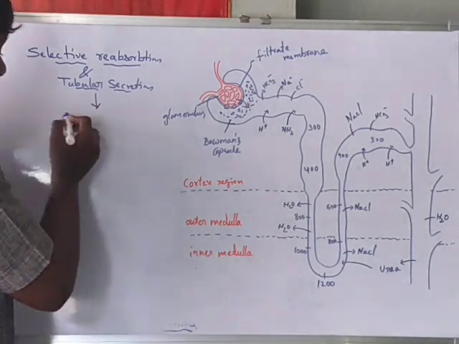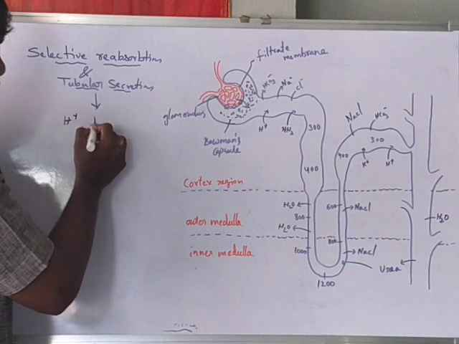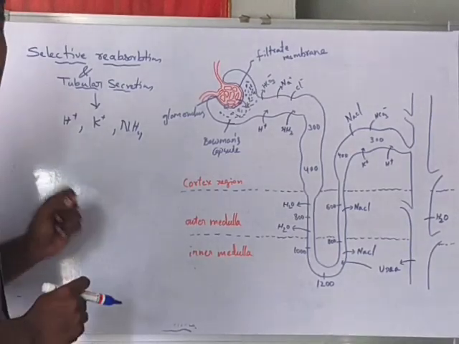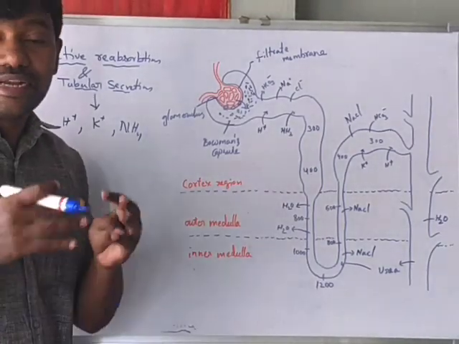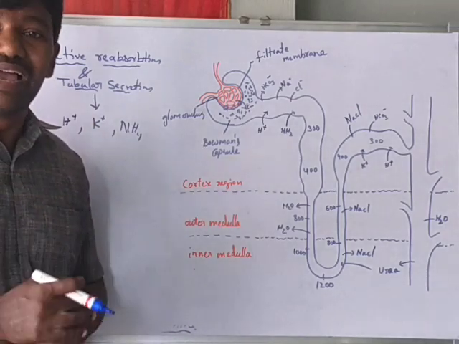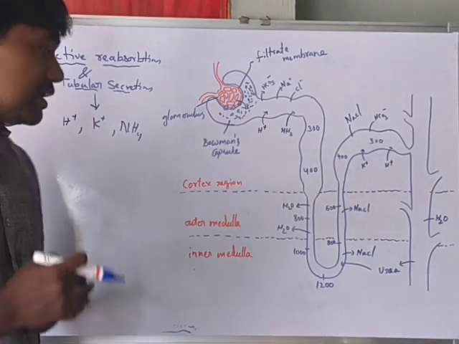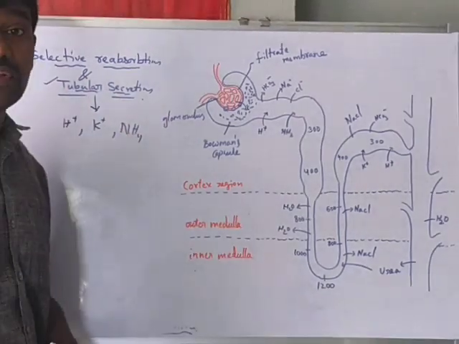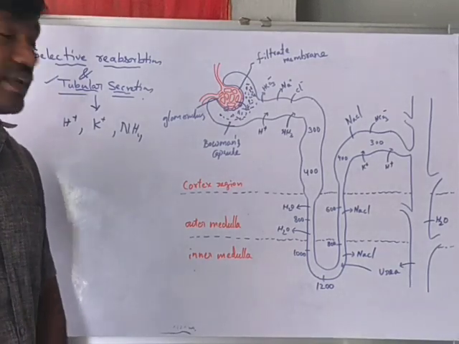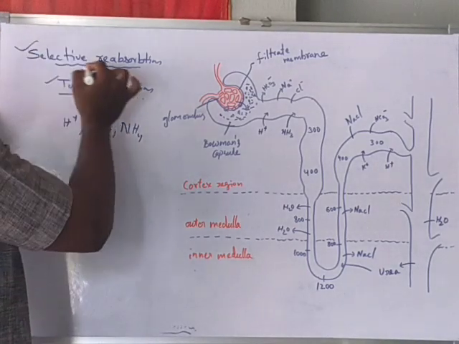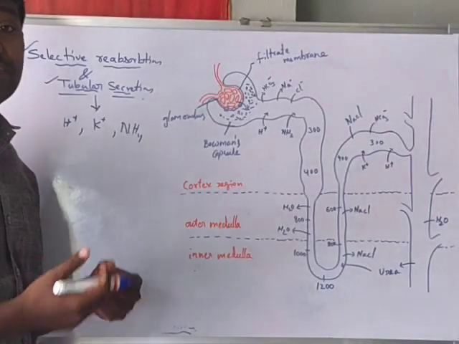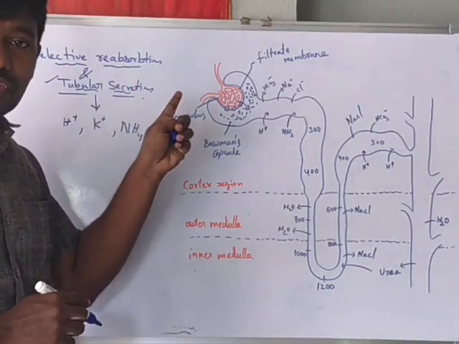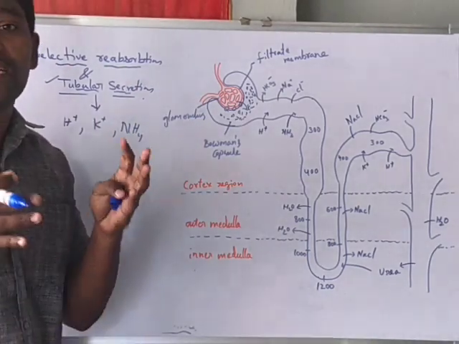Tubular cells generally secrete hydrogen ions, potassium ions and ammonia ions. These ions maintain the ionic and pH balance of our body. So tubular secretion plays an important role during the formation of urine. Now we will look at selective reabsorption in different parts of the renal tubule.